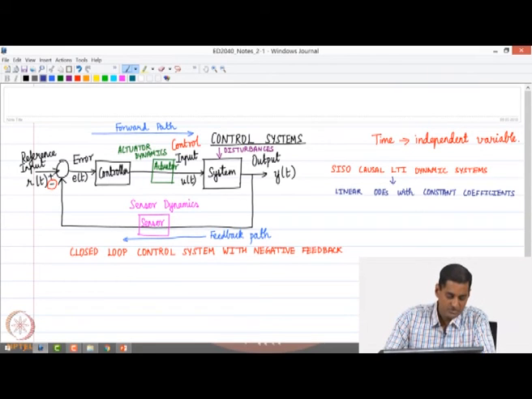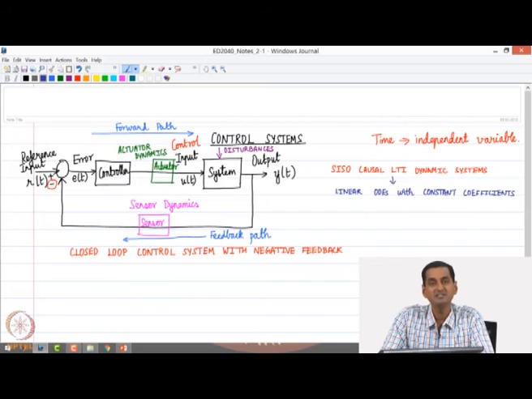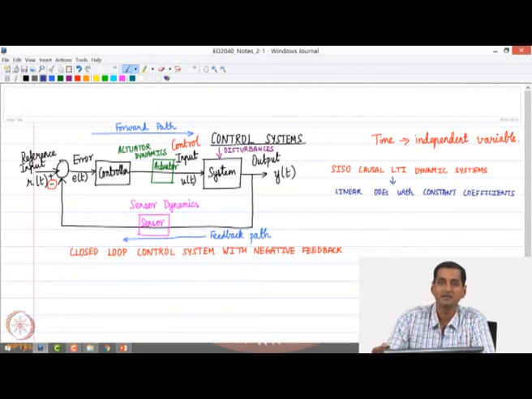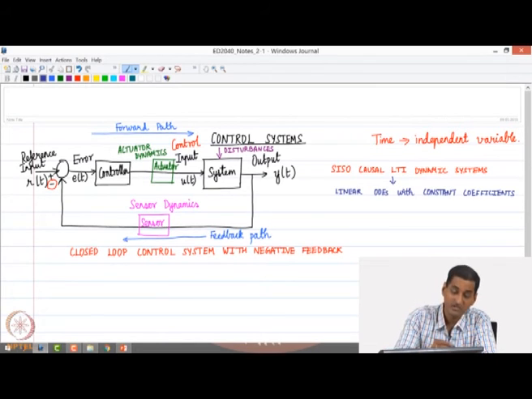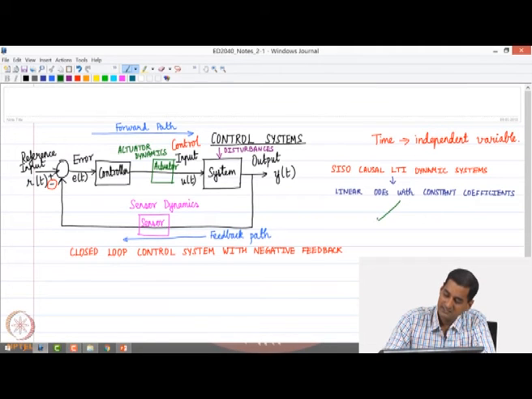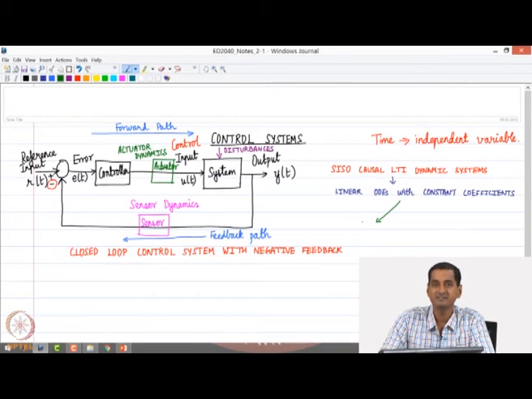So depending on how one goes about analyzing these ODEs to study the system's response, one could have two representations of the mathematical model that characterizes this class of systems.